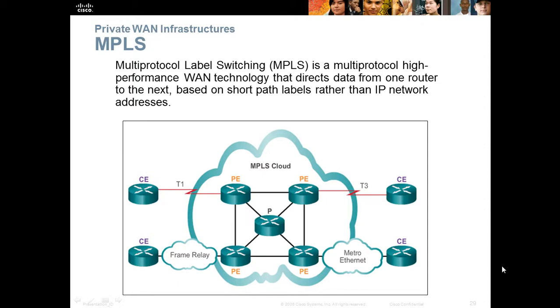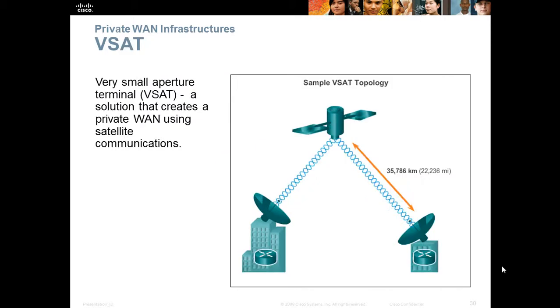MPLS is Multiprotocol Label Switching. It is a multiprotocol high-performance WAN technology that directs data from one router to the next based on short path labels rather than IP network addresses. VSAT is a Very Small Aperture Terminal, a solution that creates a private WAN using satellite communications.